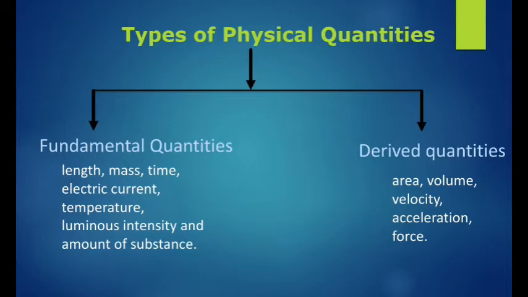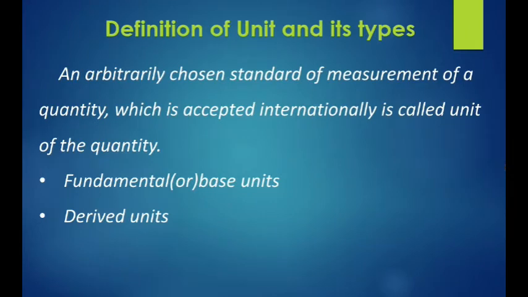Another name for fundamental quantities is base quantities. A quantity which cannot be expressed in terms of any other physical quantity is called fundamental. A quantity which can be expressed from fundamental quantities is called a derived quantity. That's all. Okay students, the physical quantity topic is over.